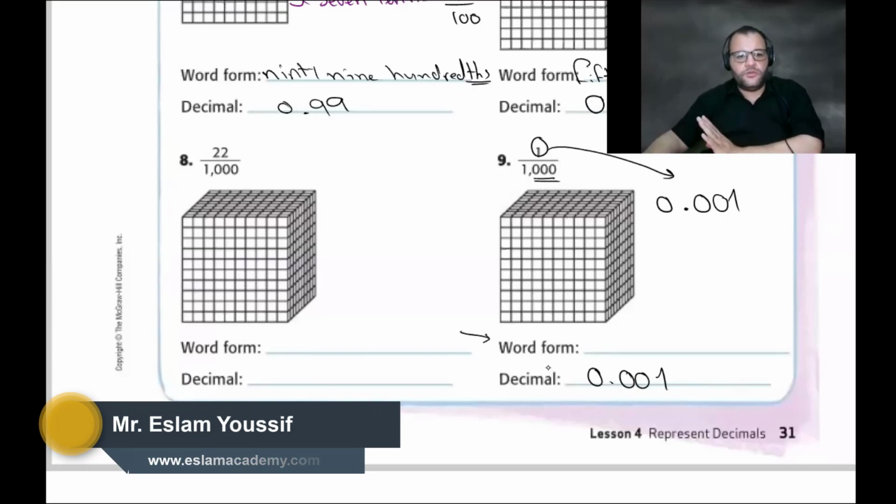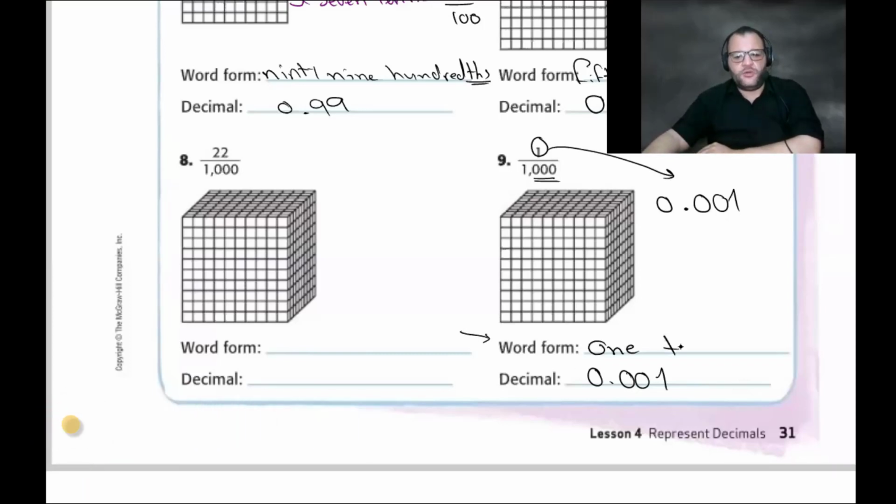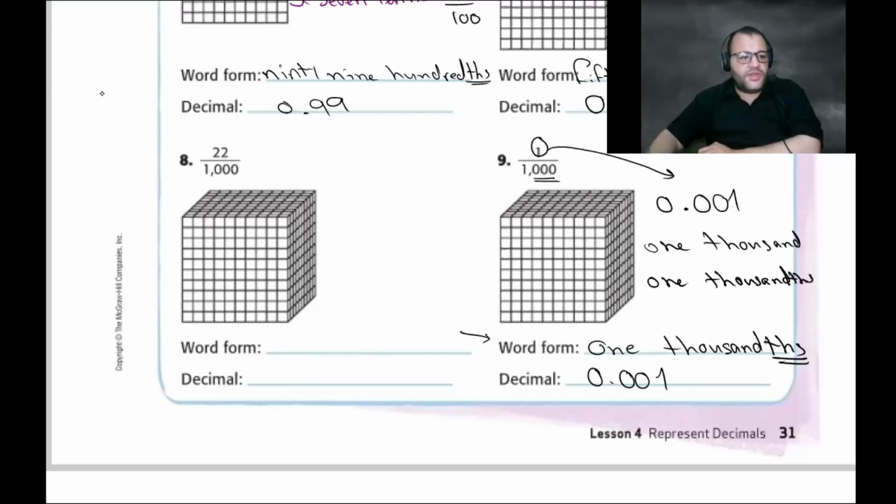What is the numerator? 1. Yes, 1 thousandth. Perfect. There is THS, it means it's written at the denominator. There is a difference between 1,000 and 1 thousandth. The first one is 1,000 written this way. The second one is 1 over 1,000. That is the difference between them. How can we differentiate between them? From the THS that we have at the end. Is that clear now? Any problem for this point?